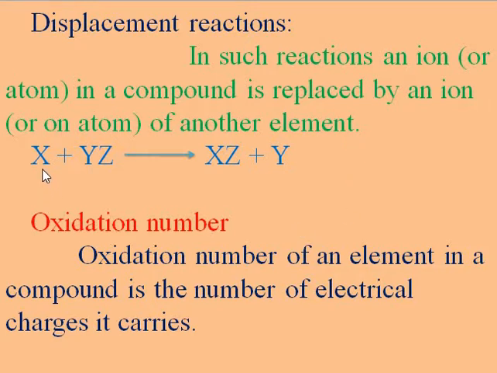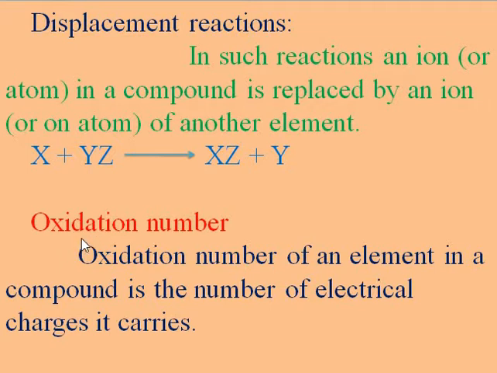Suppose X plus YZ: these reactants react with each other and form XZ plus Y. This means X replaces Y from Z and forms the products XZ plus Y. Such reactions are called displacement or replacement reactions.